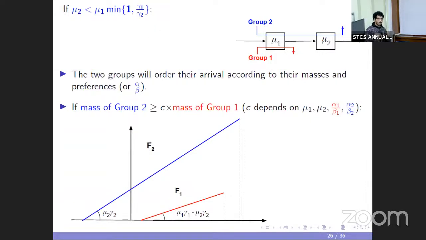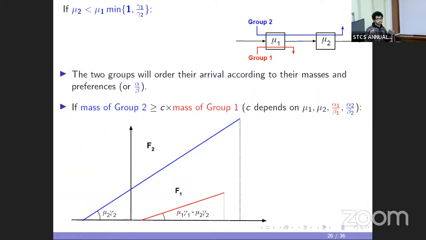The order in which they overlap is decided by the preference of the two groups, and also all the model parameters like the capacities and the population size of the groups. For example, if the population size of the second group is significantly larger than that of the first group, then the second group will arrive over a large interval, like shown in the figure, and the first group will arrive somewhere in the middle.